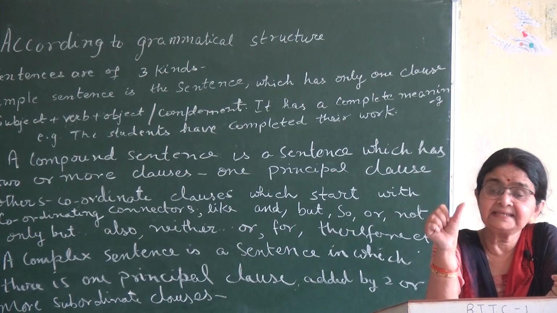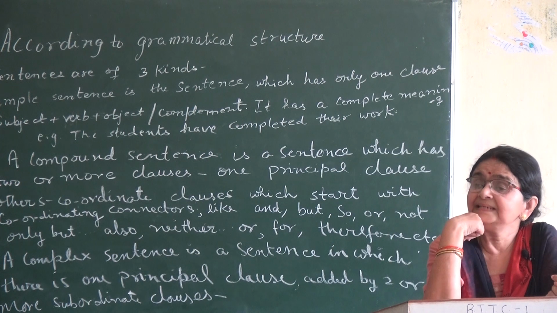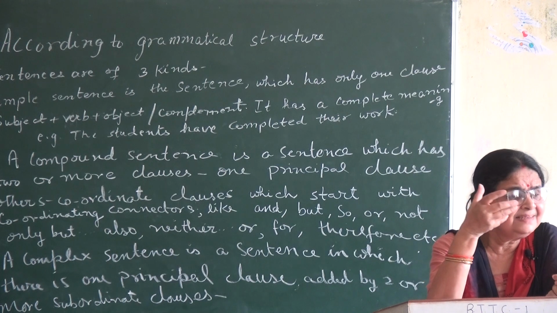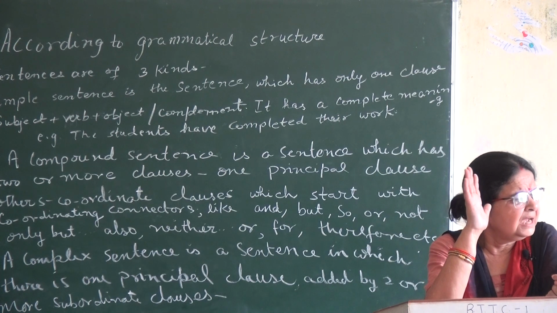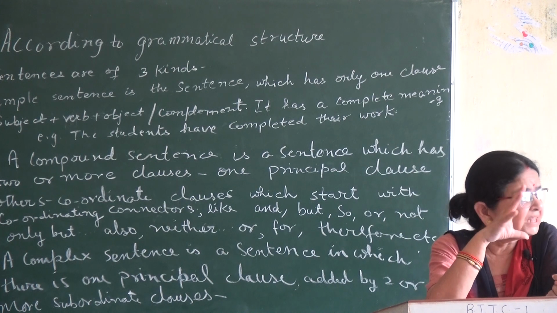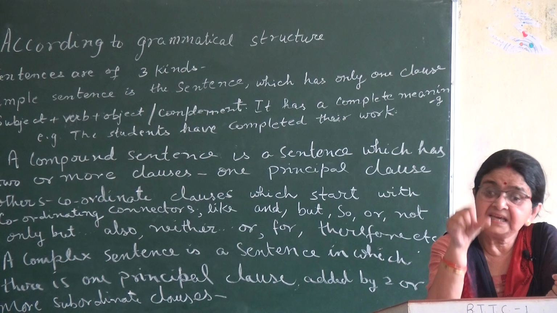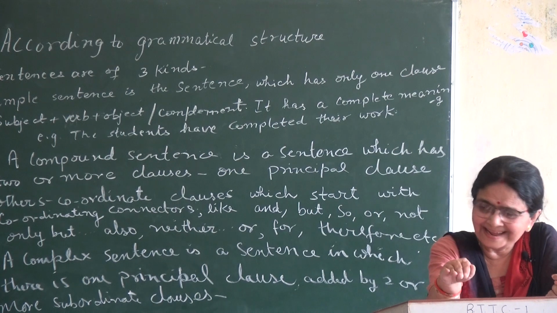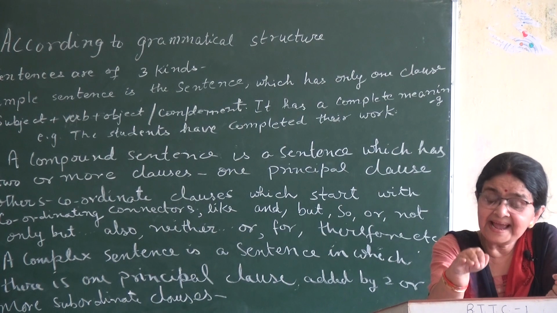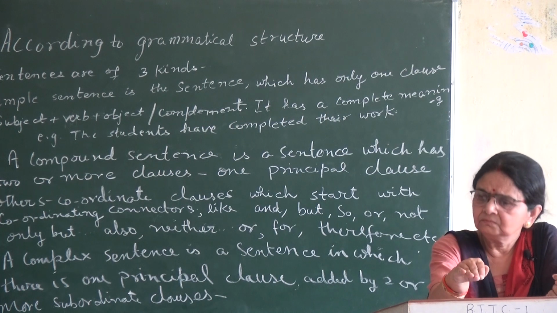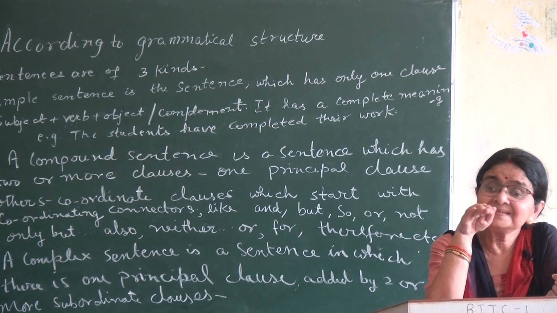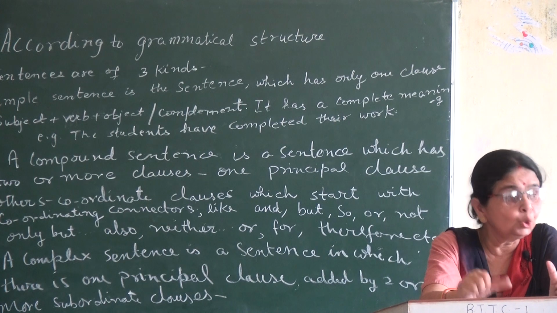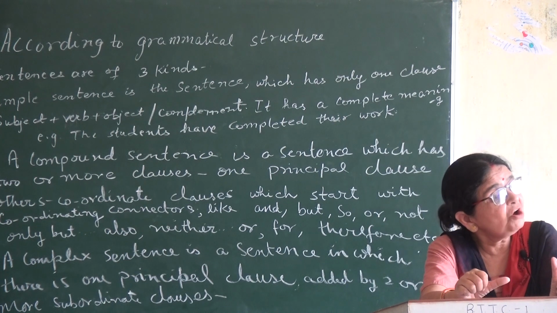That subordinating connector is just like because, since, as soon as, when, until, unless. These all are, and many others. At least they are 52. They are called subordinating connectors. They begin a subordinate clause. What's the meaning of subordinate clause? Of lower rank. Of rank which is under, which is at lower status than some higher status. Understand? Which is in lower status than some person of higher status.